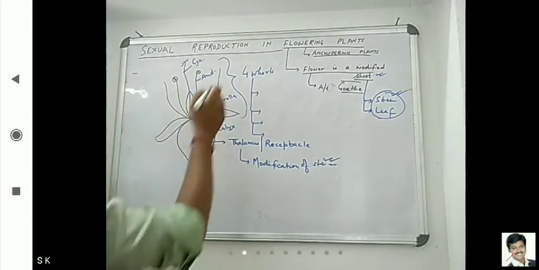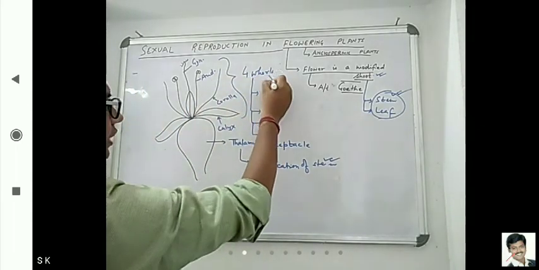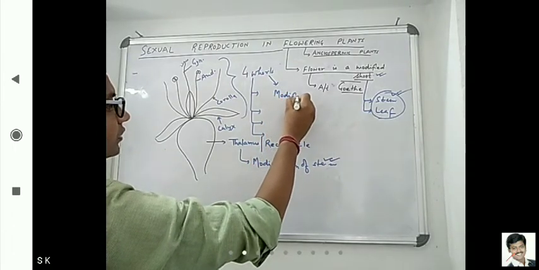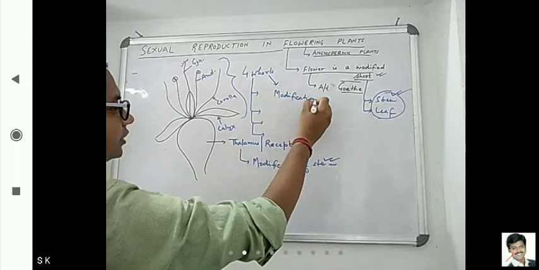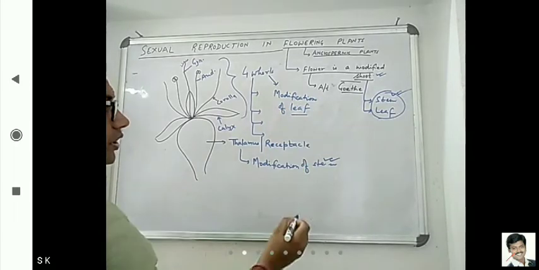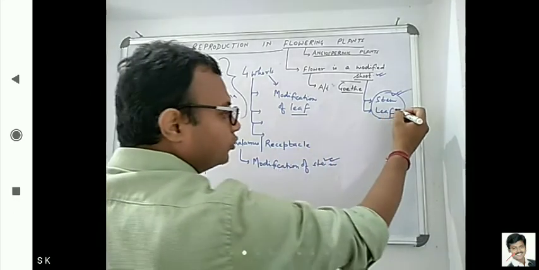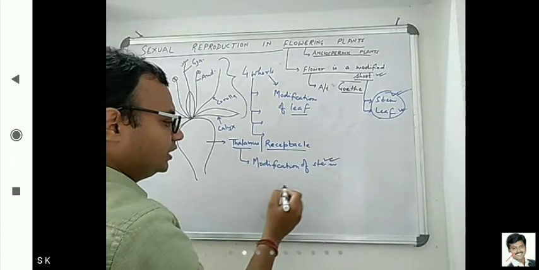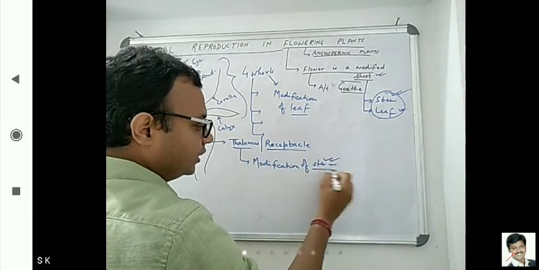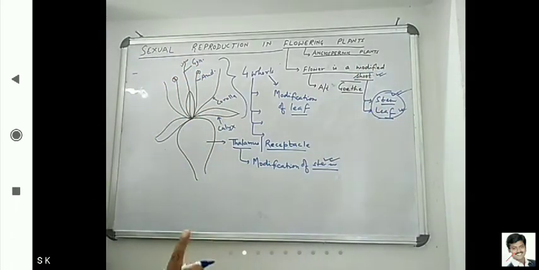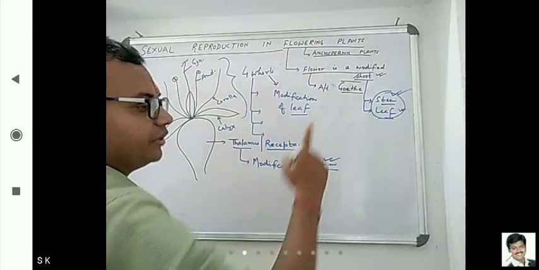Now these four whorls are what? Modification of leaf. So these are modifications of leaf, and the thalamus or receptacle is a modification of stem. So this stem and leaf is why Goethe proved that flower is a modified shoot.